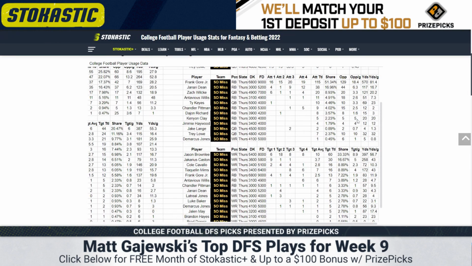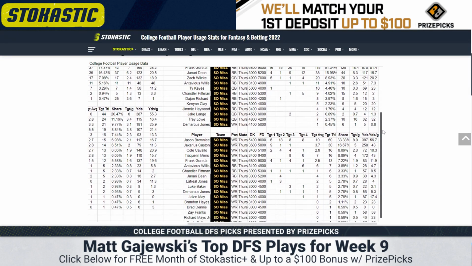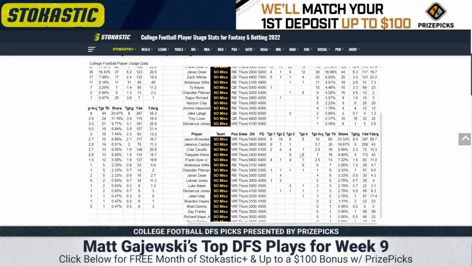In the receiving room, Ja'Karius Caston missed their most recent game. They said he was probable, which I don't know what to make of. He's another guy I'm just watching pregame, seeing if he plays. He's the wide receiver too if he's healthy, and he's averaging 5 targets per game. He's actually pretty efficient too, 43 yards. So watch Caston. Brown Lee is the number 1 target regardless, 8.9 targets per game, 56.7 yards.